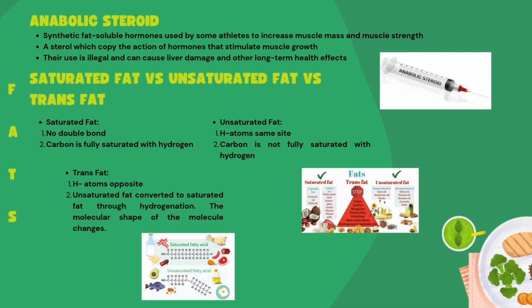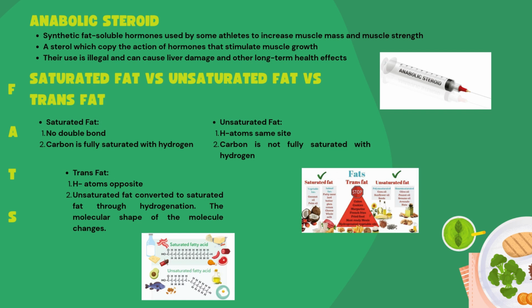Next, anabolic steroid. Anabolic steroid is a synthetic fat-soluble hormone used by some athletes to increase muscle mass and muscle strength. A steroid copies the action of hormones that stimulate muscle growth. Their use is illegal and can cause liver damage and other long-term health effects.